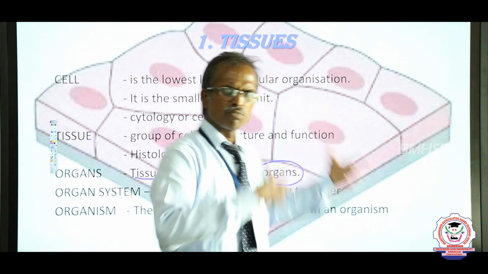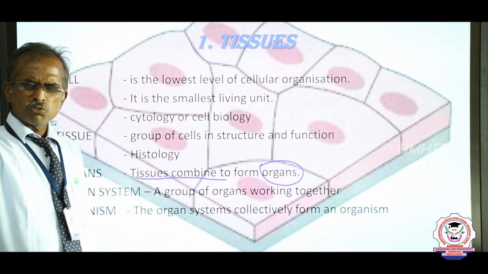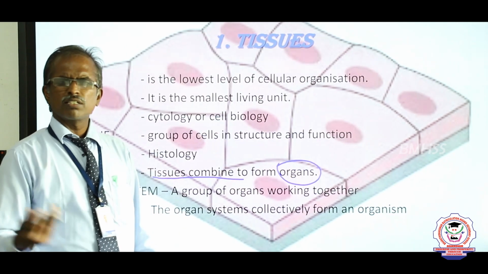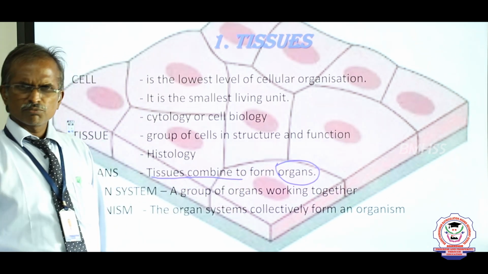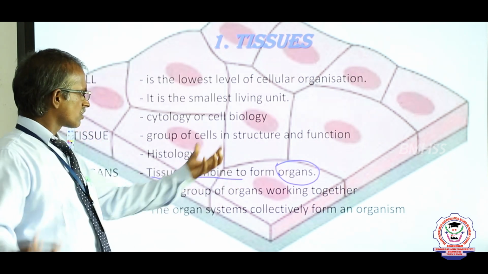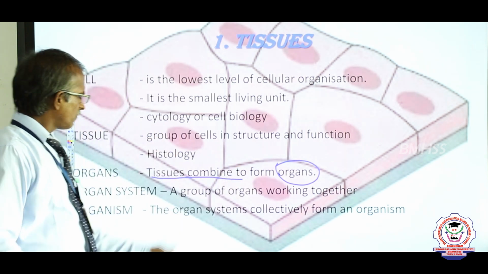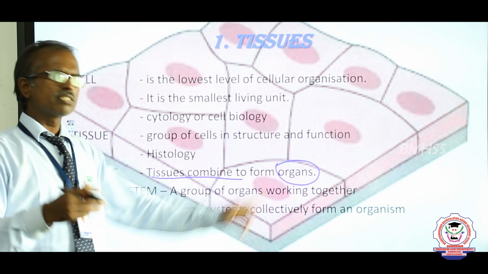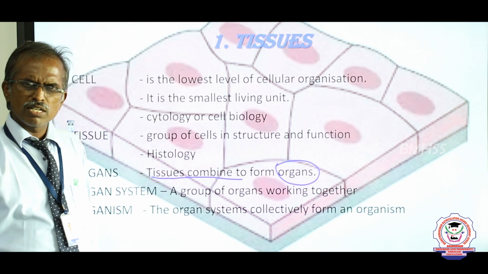Our human body is made up of several organs. For example, your stomach is made up of several tissues. What are the tissues? Fat tissue, blood tissue, muscular tissue, nervous tissue, and so on. All these tissues are joined together to do a common function, and that is an organ. Do you know what is the largest organ in our body? Liver. Very good. This is one of the IQ questions, NEET questions or competitive examination questions, right?